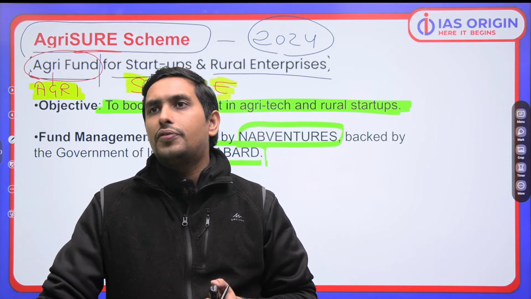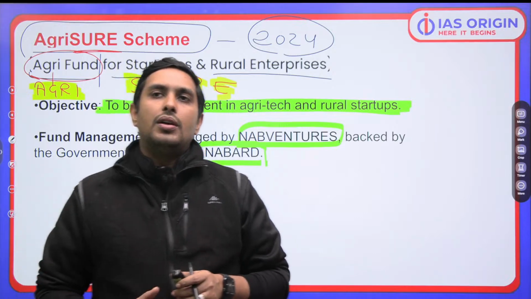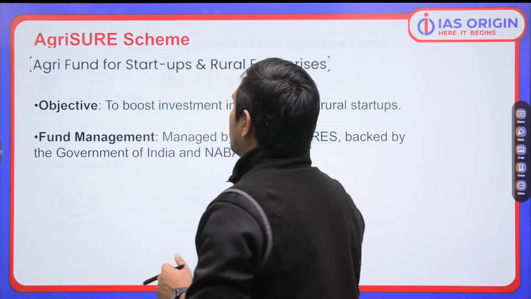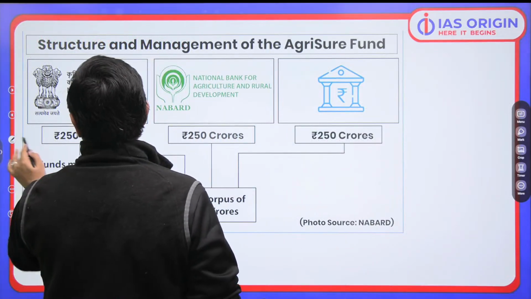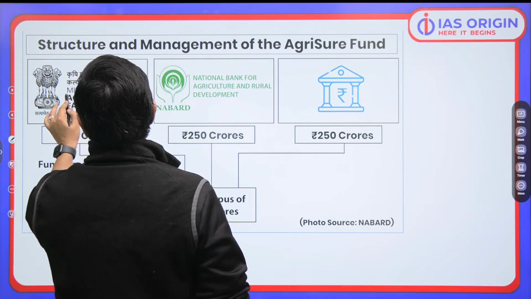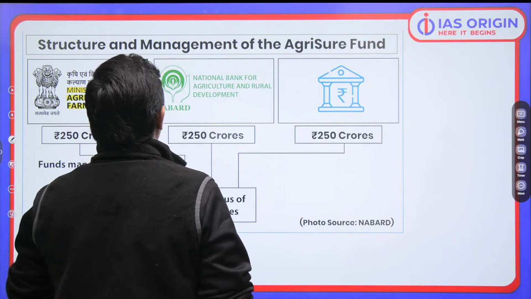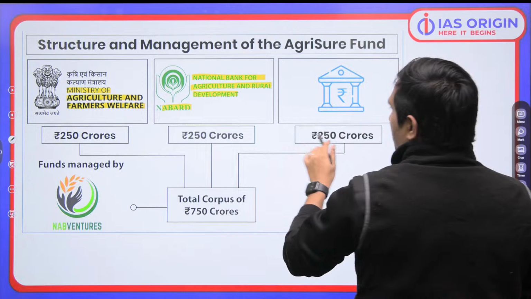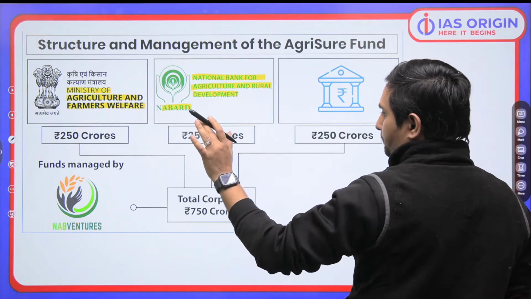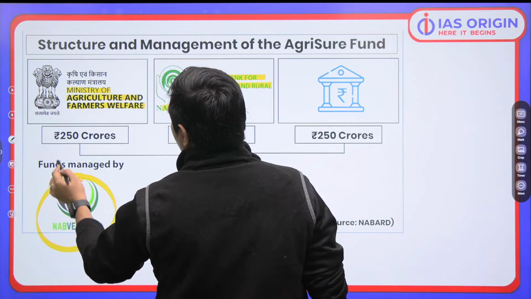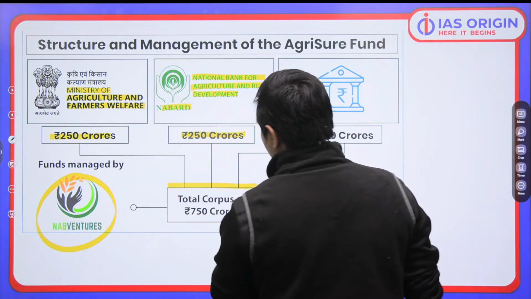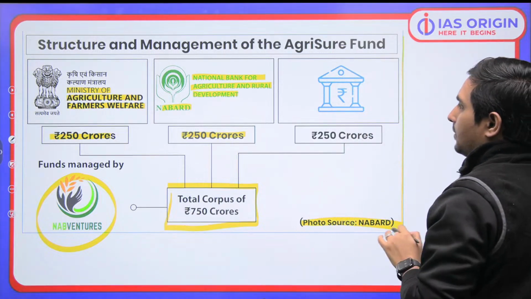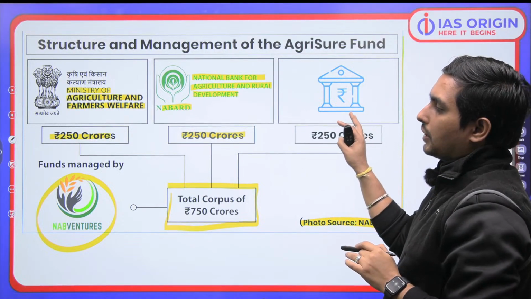Now, since we are talking of this particular scheme, let me tell you how the startup and management of AgriSURE fund कैसे होगा, मतलब structure क्या होगा? Let's certainly talk about that. So what you got to understand is, no doubt, which ministry is there? We have got the Ministry of Agriculture and Farmers Welfare. Then we have the National Bank for Agriculture and Rural Development, NABARD. And then this is the main idea. So we got to understand, the fund is managed by NAB Ventures. Total corpus is around 750 crores. The source is NABARD only. That's from where we get that information. So you just have to understand this particular point precisely.